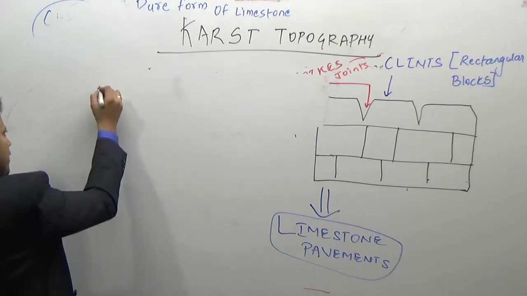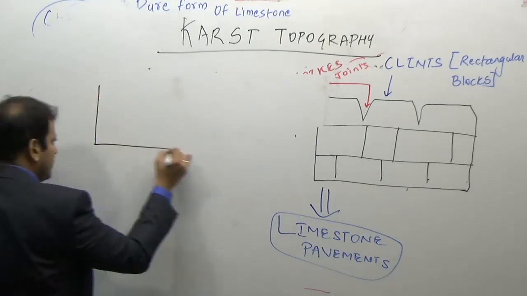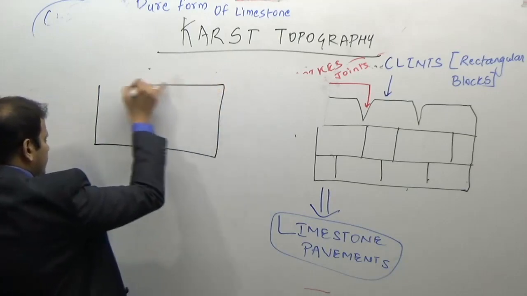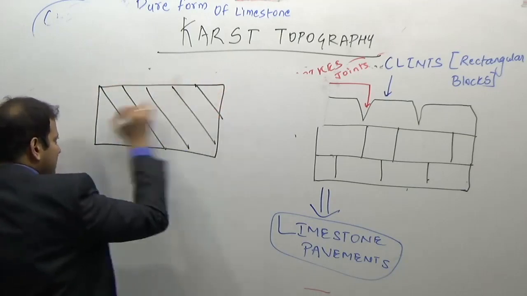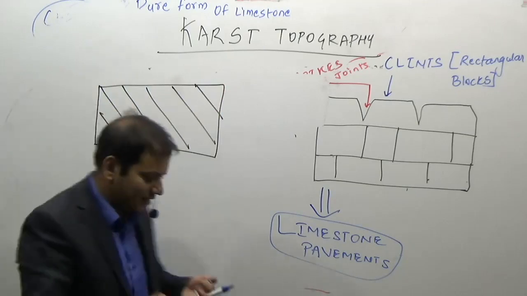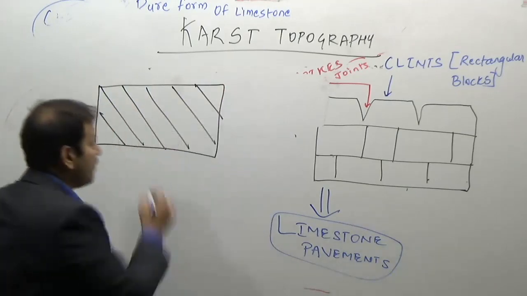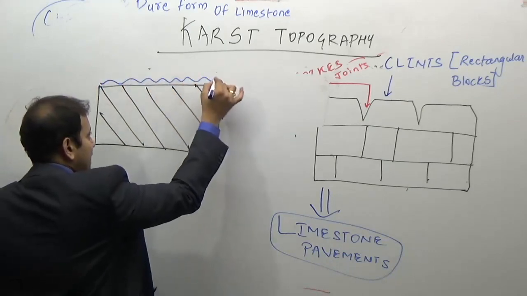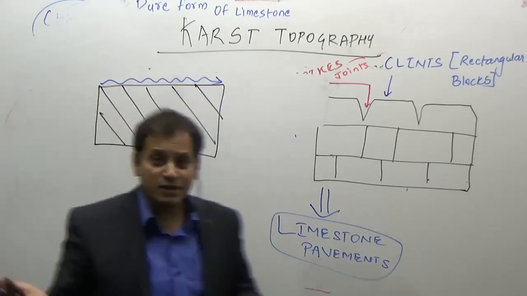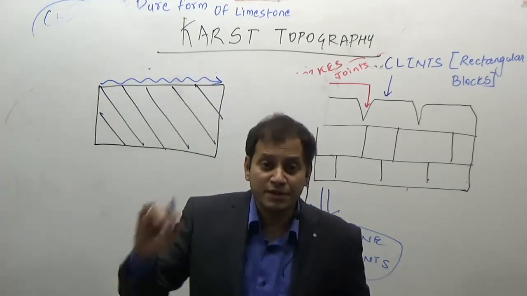Consider this would have been a normal rock structure, such as basalt or granite, instead of limestone. The water would have flowed, would have drained as a surface runoff. Means there would have been a surface drainage.